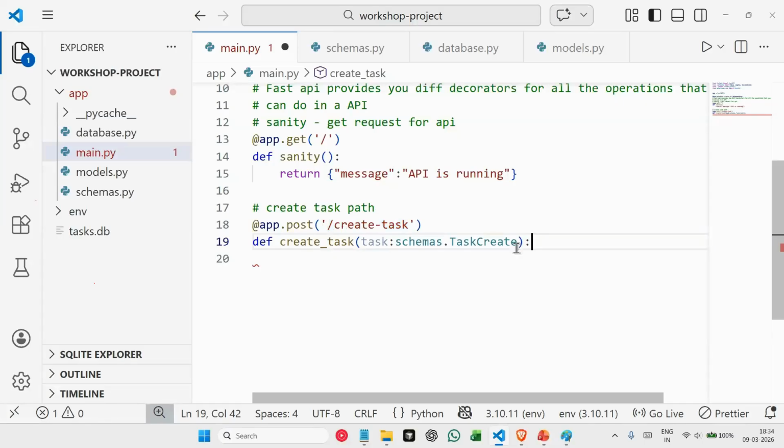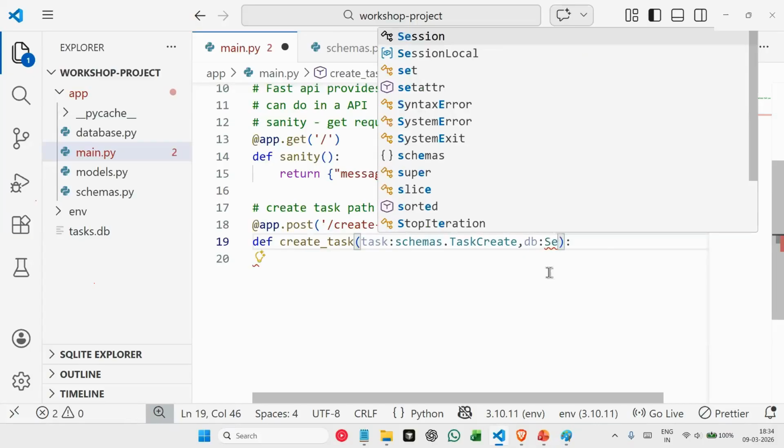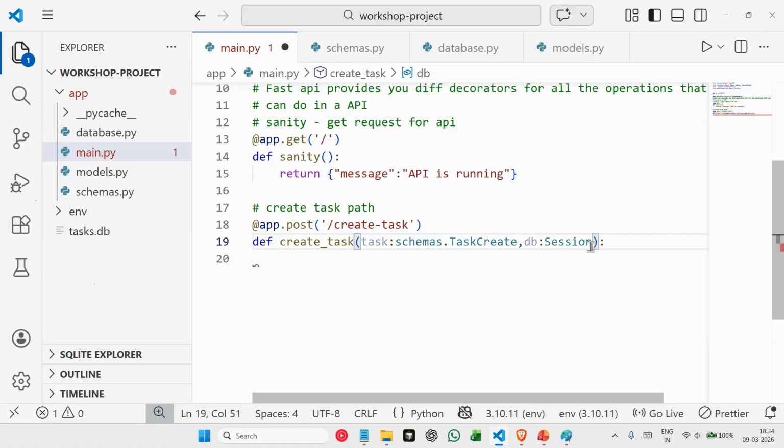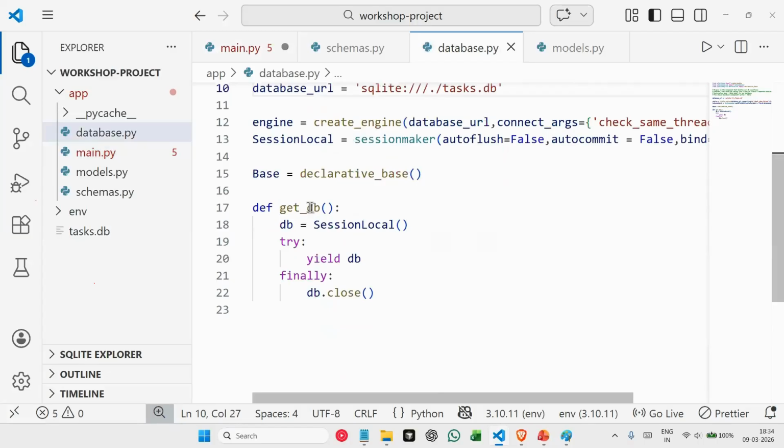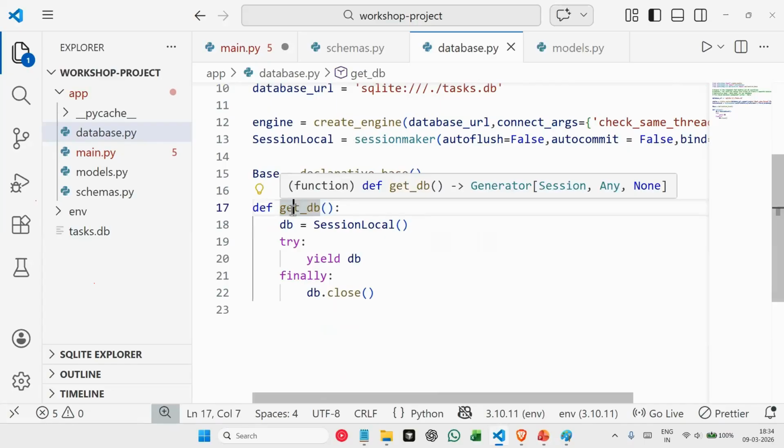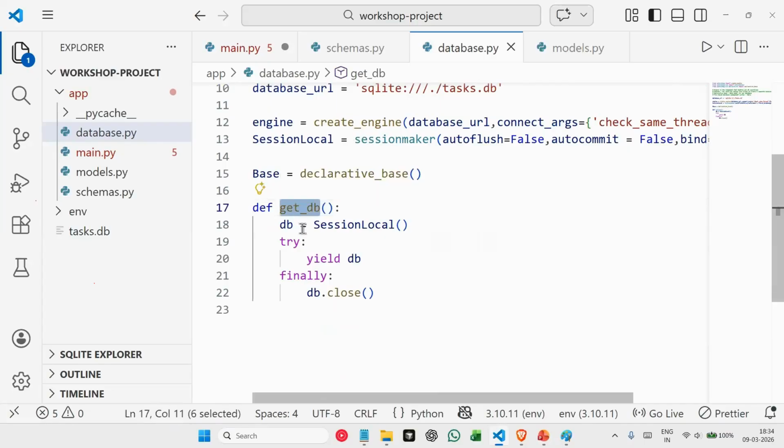Okay. After that, we'll create our session by using our DB session. Now, whenever you're creating a session, we said that we need to use this method to create our session, which means that session is currently depending on this method. This method is what you use to create your session, right? So while creating a session, you need to depend on this method.